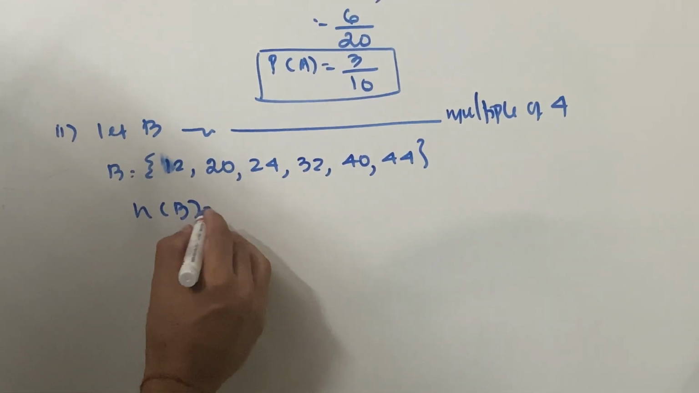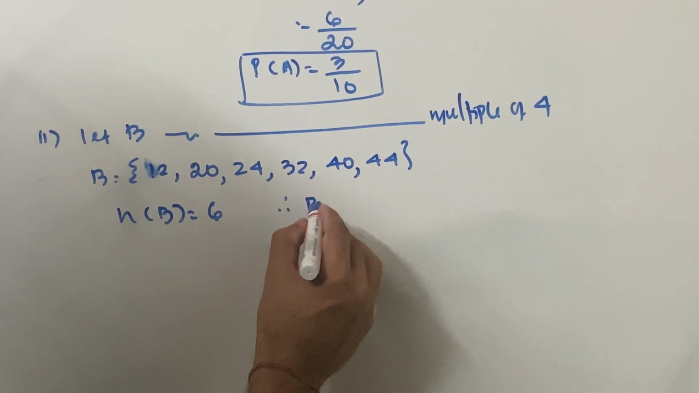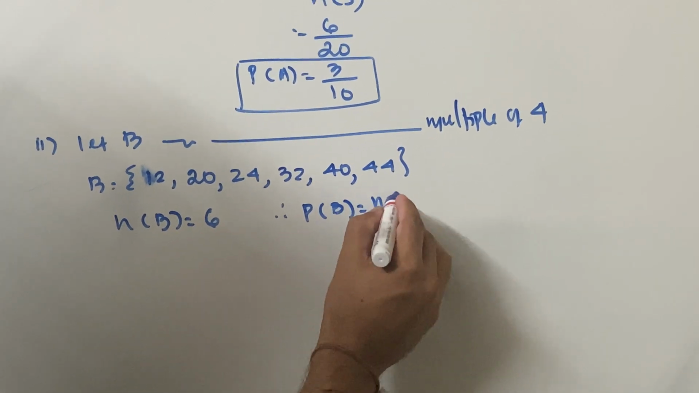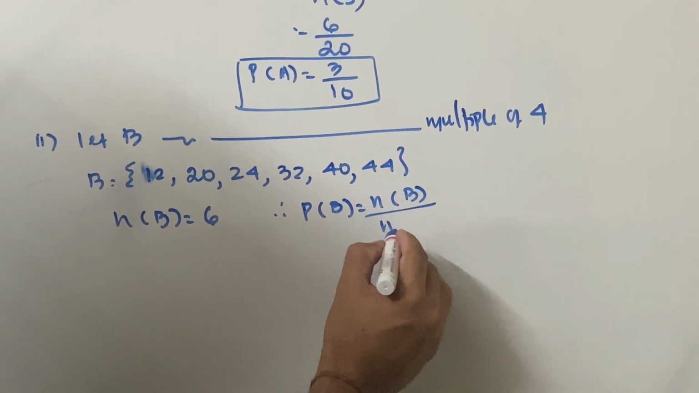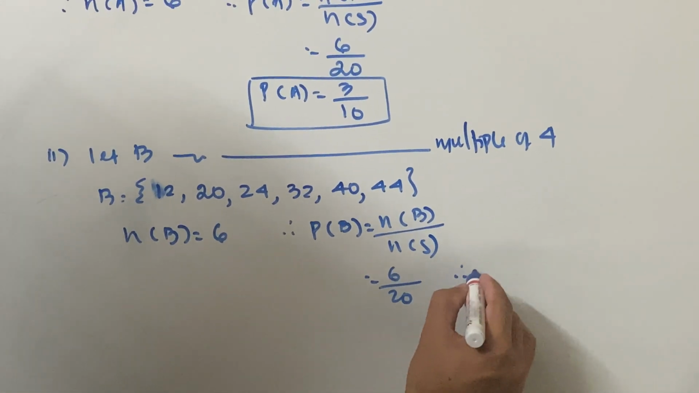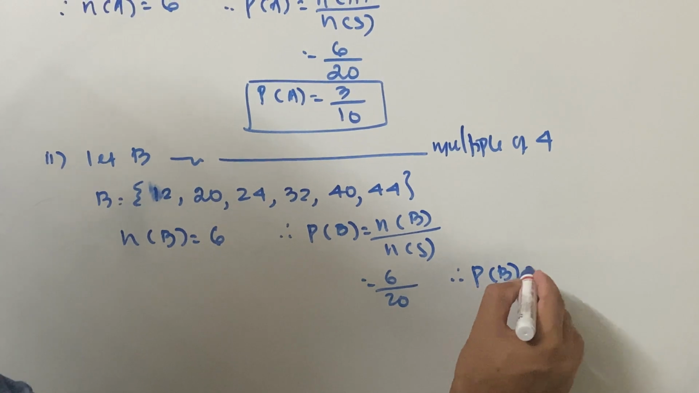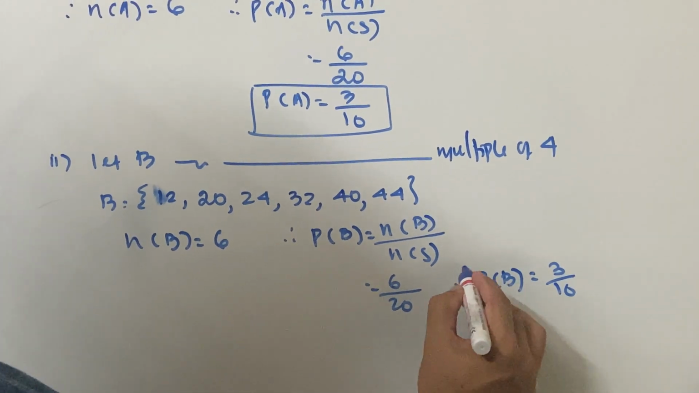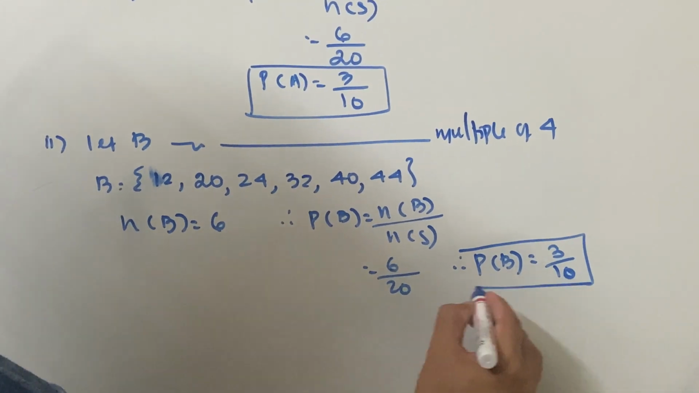So n of B is equal to 6, and therefore again you can say probability of B is equal to n of B upon n of S, that is 6 upon 20, and therefore you get the answer: probability of B is equal to 3 upon 10.